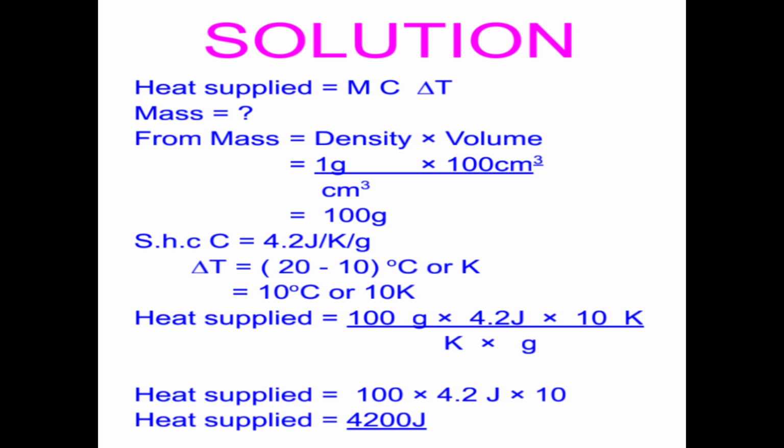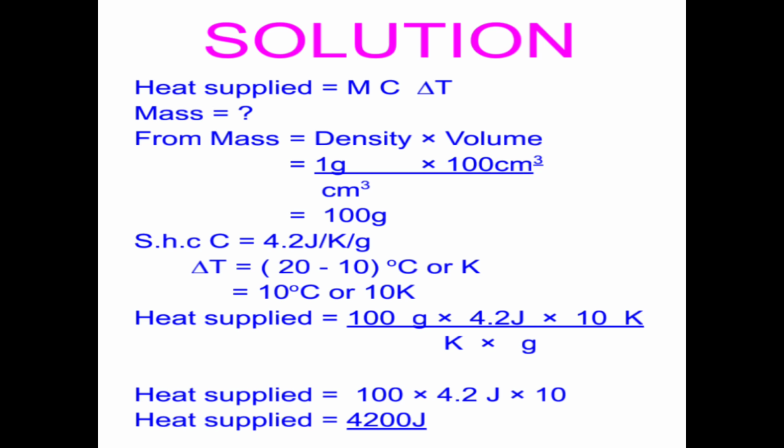We all know that heat supplied is given by mc dT. That is our expression. Do we know mass? No, we don't know mass. So we are going to calculate mass. We have our density, which is 1 gram per cubic centimeter. The word per is the same as divide. So that's why we are dividing by cubic centimeters, because we have 1 gram per. The word per is the same as divide. Hope you get me there.